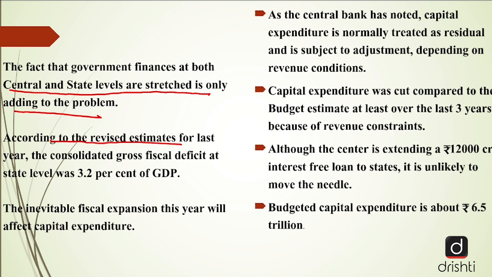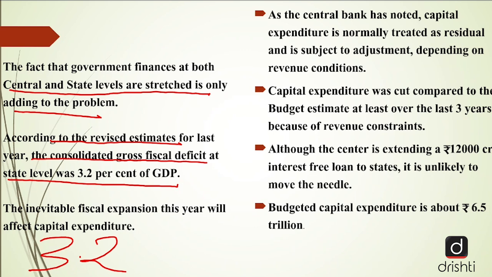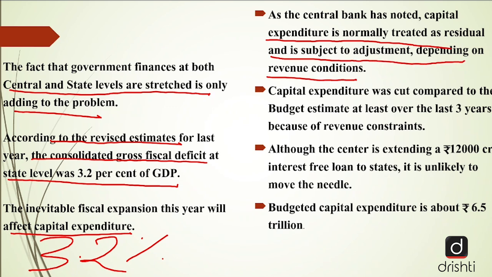According to the revised estimate for the last year, the consolidated gross fiscal deficit at state level was 3.2% of the GDP. The thing which I mentioned, last year it was around, for average for all the states together, it was around 3.2% of the GDP, okay, the state GDP. The inevitable fiscal expansion this year will affect the capital expenditure. Capital expenditure, I've already told you, things which are spent on acquisition of assets. As the central bank has noted, capital expenditure is normally treated as residual and is subject to adjustment depending upon the revenue condition. Capital expenditure was cut compared to the budget estimate for at least over the last 3 years because of the revenue constraints.